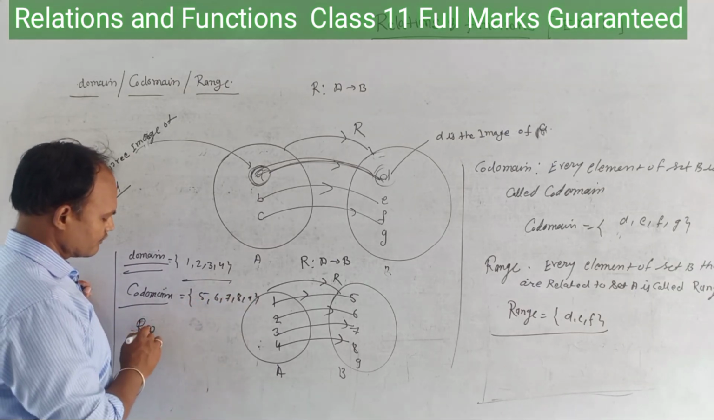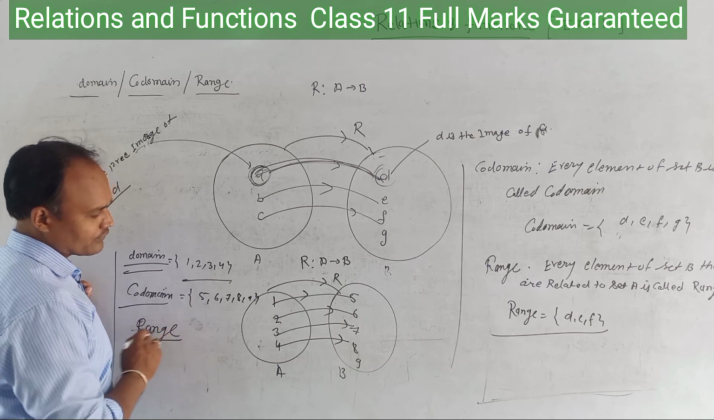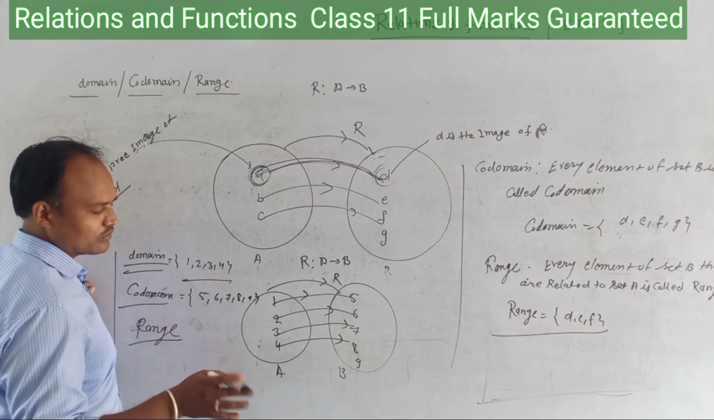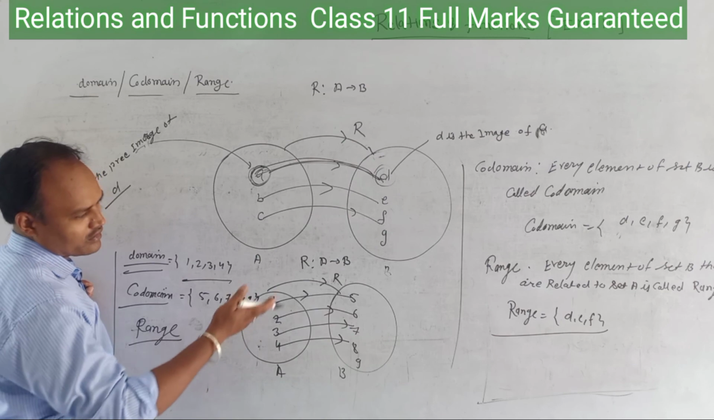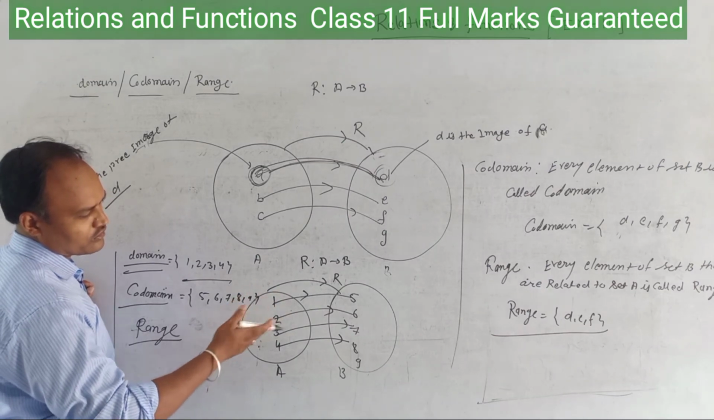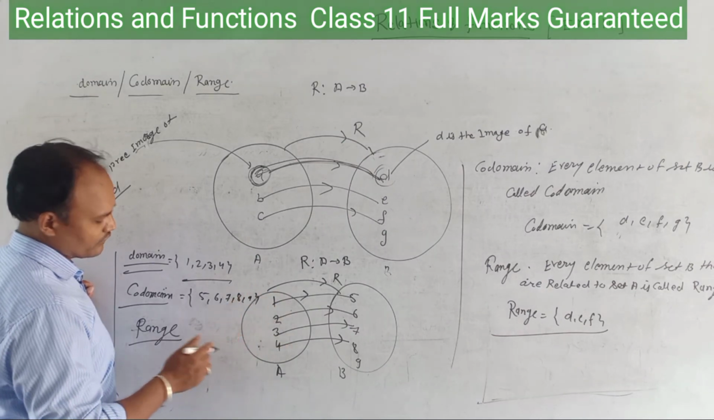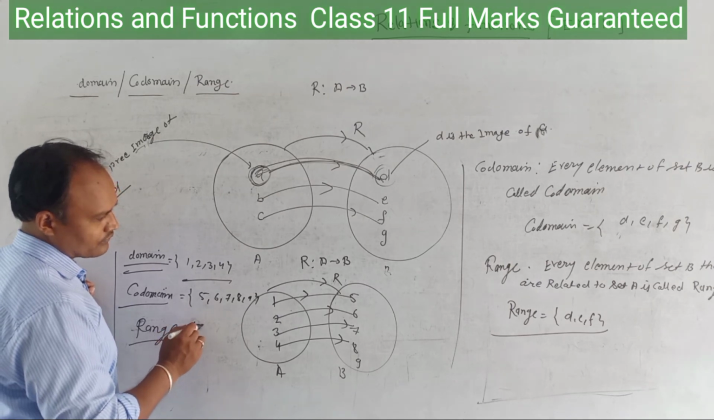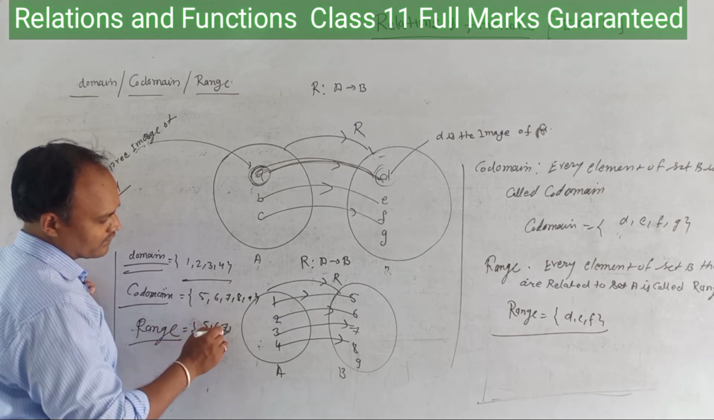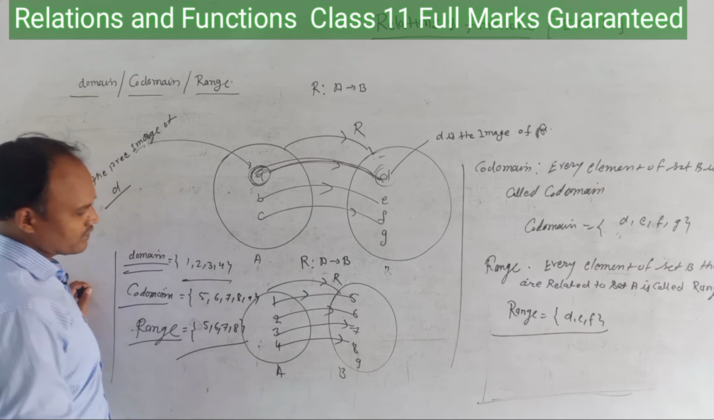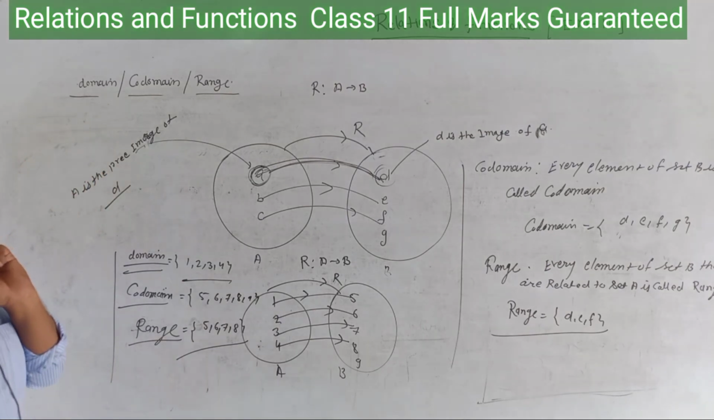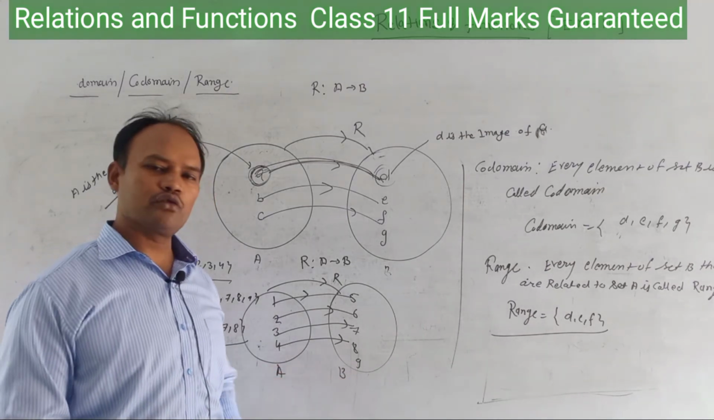What is the range? Range means the elements that are related to A. So 5 is related to 1, 6 is related to 2, 7 is related to 3, 8 is related to 4. So the answer is 5, 6, 7, 8. This is the range. But 9 is not related to anything, so we are not going to include 9.